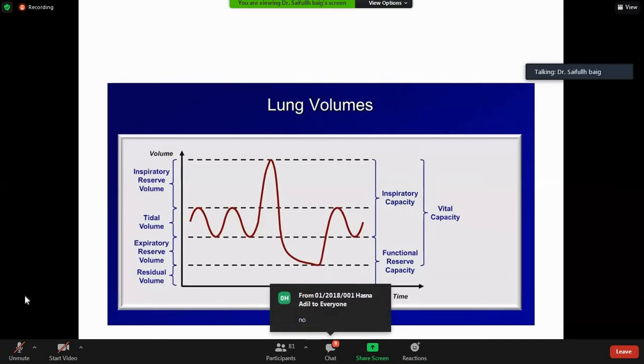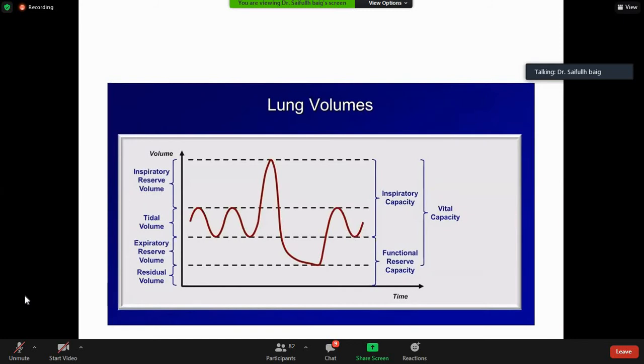Is there any difference between vital capacity and forced vital capacity? If vital capacity is done in a forced maneuver, we call it a forced vital capacity. We can also do a slow vital capacity, which we call SVC. It is not done forcefully. But vital capacity done forcefully is forced vital capacity.